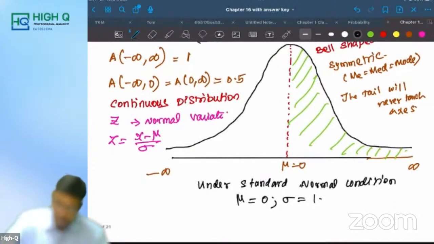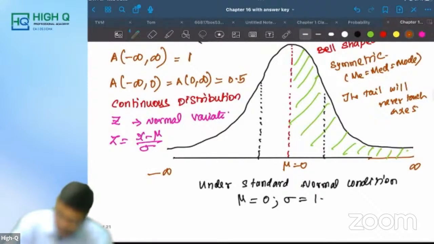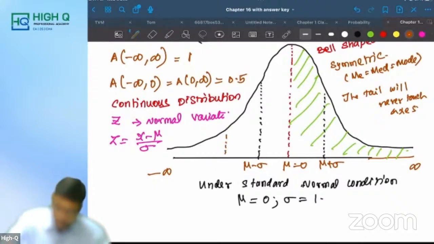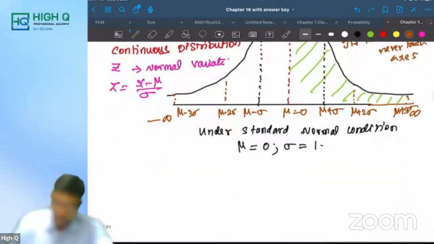Now listen here. This is mu minus sigma to mu plus sigma, the portion. In the same way, we can have mu minus 2 sigma to mu plus 2 sigma. Finally, mu minus 3 sigma to mu plus 3 sigma. This way we can split, that is, divide the data.